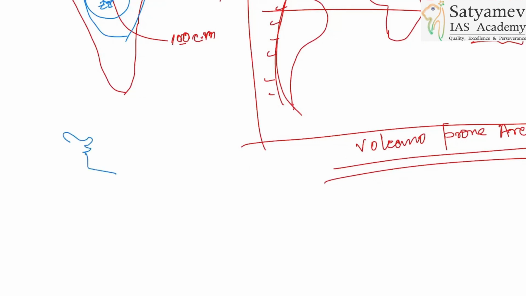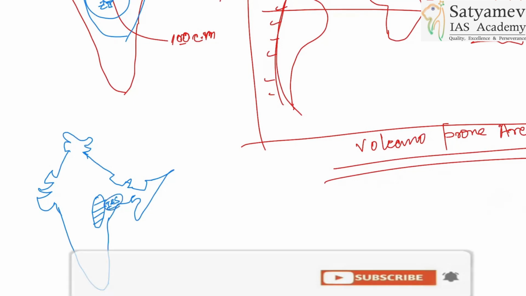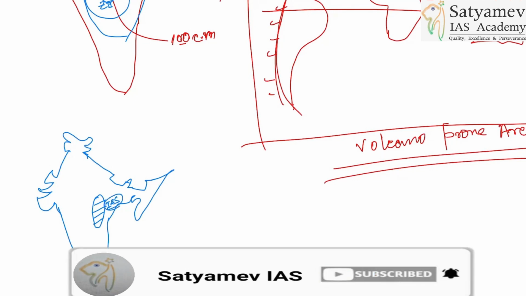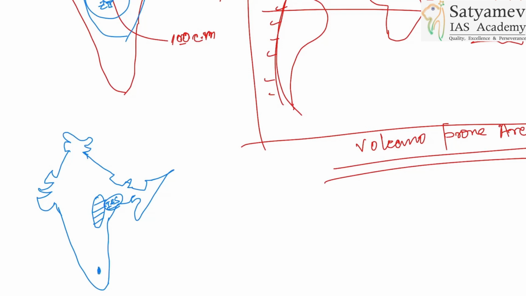But many iron and steel plants are coming up near the market region. All right. I am just giving you some random examples of how to make a diagram. You just first think about what you know about that particular topic and then start creating the diagram. All right. So this region will be having iron and steel industry. This is called what? Like the Great Lake region of United States, we have got this region, right? And then some part here you'll have the Salem industries. Some in Karnataka you will have.